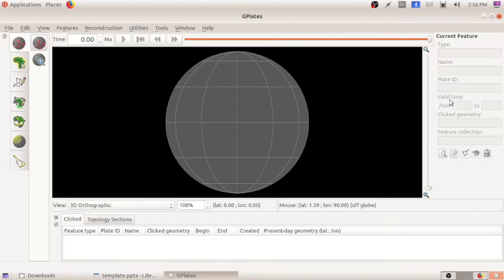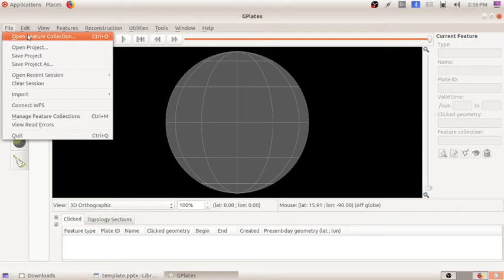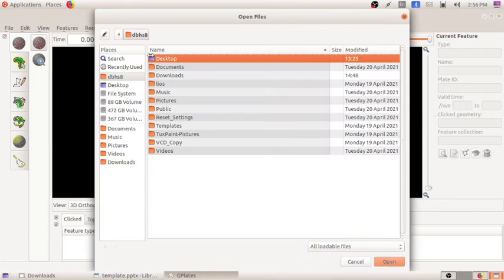Here we are working on a project. We will open the project in this GPlates software and we will be doing the activities of formation of continents and all. So for that, open the folder shapefile in GPlates project folder through open feature collection. In the file menu there is an option open feature collection. Click here.